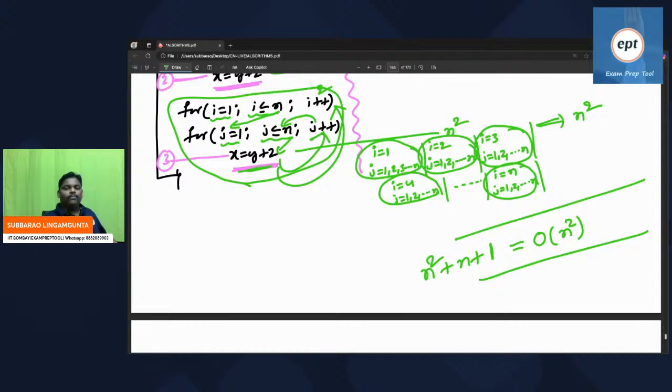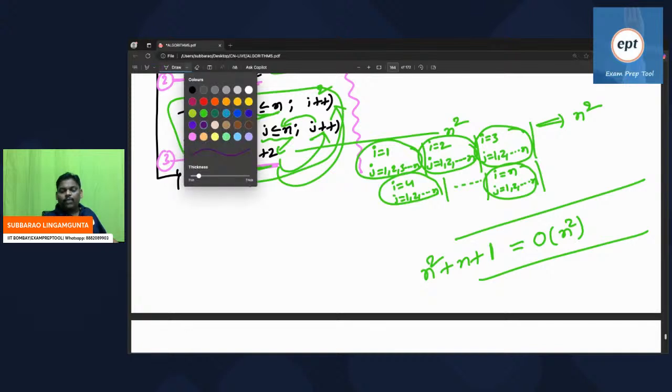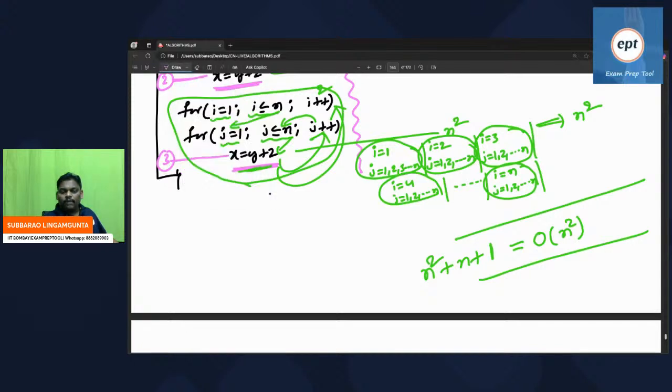If those supporting characters are not there, how will one statement execute n times? If that supporting character is not there, how will that statement execute n square times? Are you getting it? See this one.